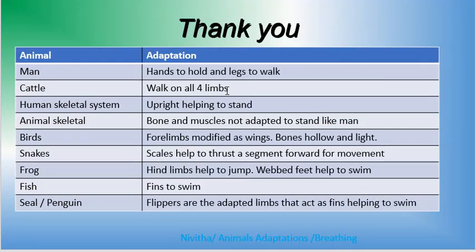So what have we seen? We have seen animals have different organs for movement. Animals move from one place to another in search of food. They run away when they see a predator. They run towards it when they see prey. So animals have a need to move. Then different animals have different organs for movement.